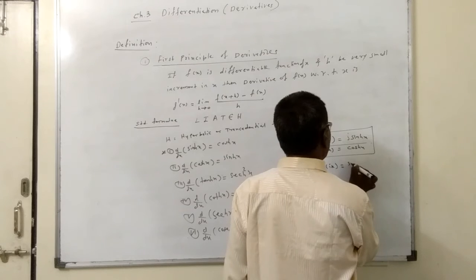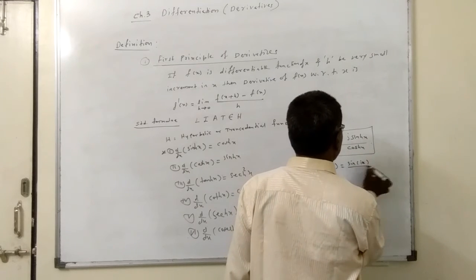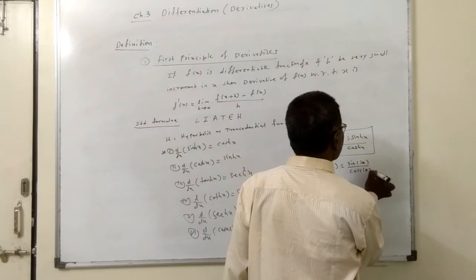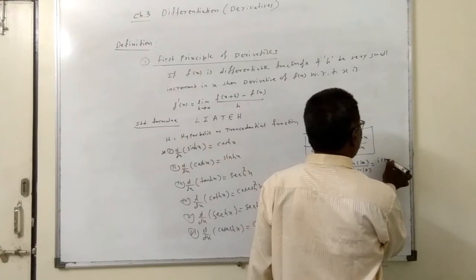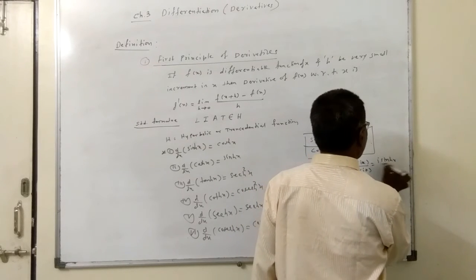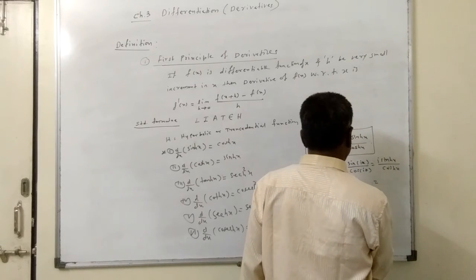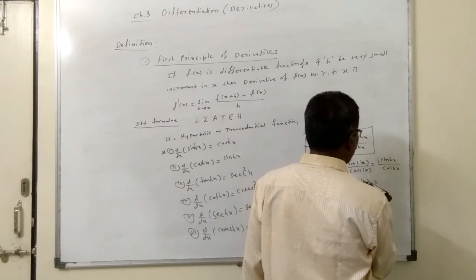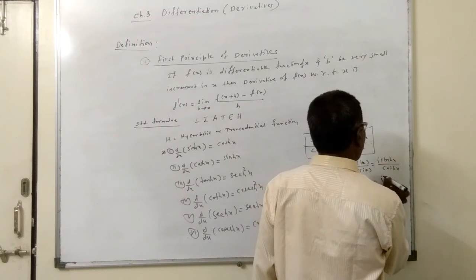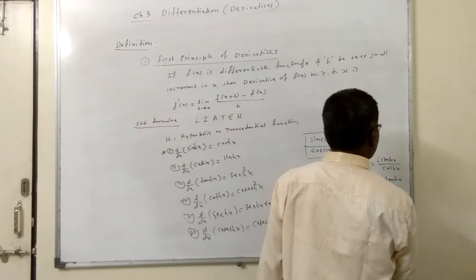Now tan means sine upon cos, so sin ix upon cos ix. That is equal to i sin hyperbolic x divided by cos hyperbolic x. So tan ix is equal to i tan hyperbolic x.